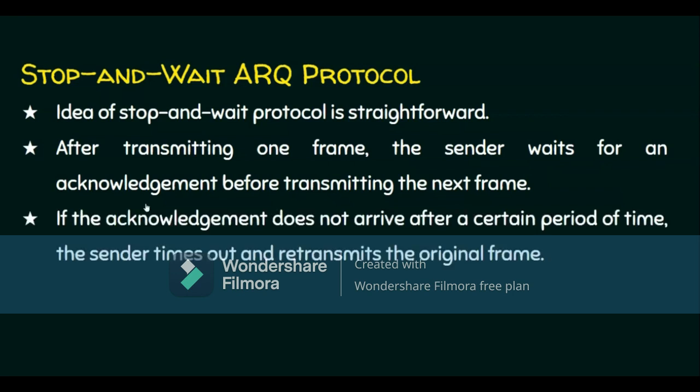It is this. If the acknowledgement does not arrive after a certain period of time, the sender times out and retransmits the original frame. That is, if the sender is sending a frame and that frame is received by the receiver and the receiver is sending an acknowledgement, if that acknowledgement is not reaching the sender on time, there will be a timer running on the sender side. Once the timer expires, or the sender times out, immediately the sender will retransmit the frame again. So this retransmission is automatic, and that is why we call this automatic repeat request protocol. That is stop and wait automatic repeat request protocol.